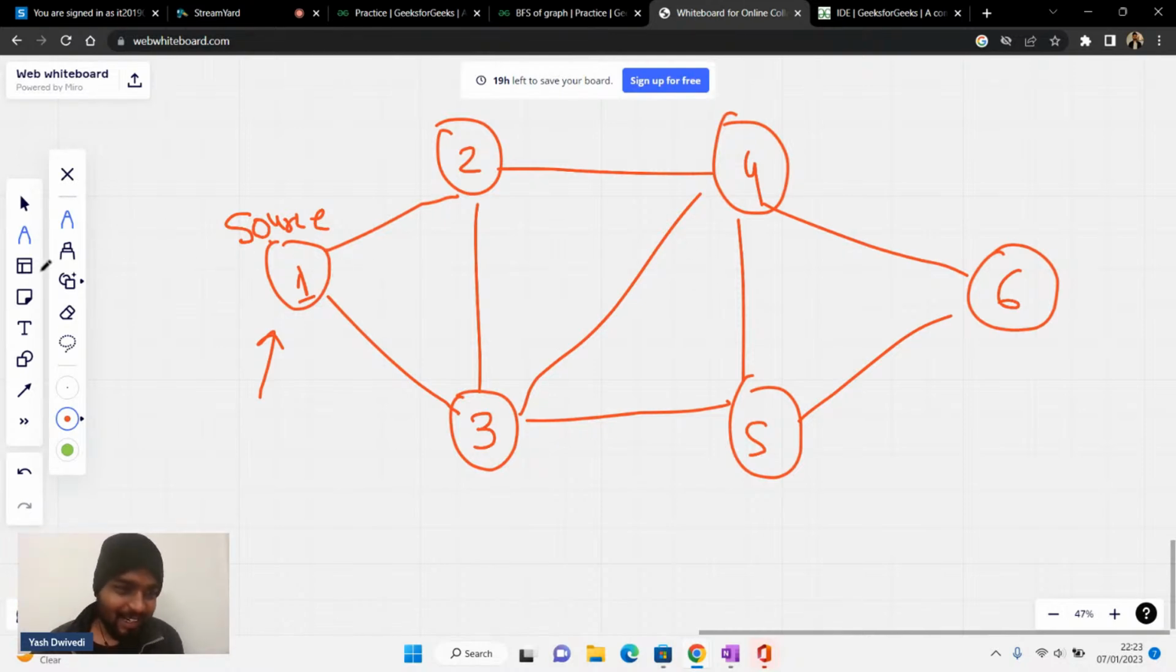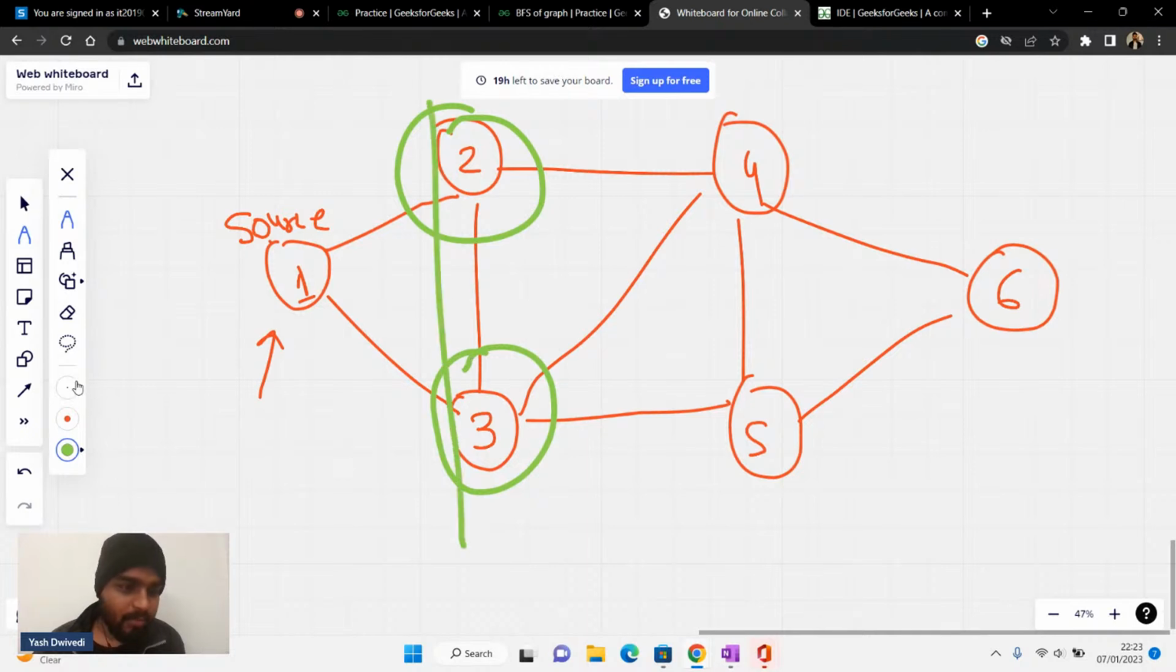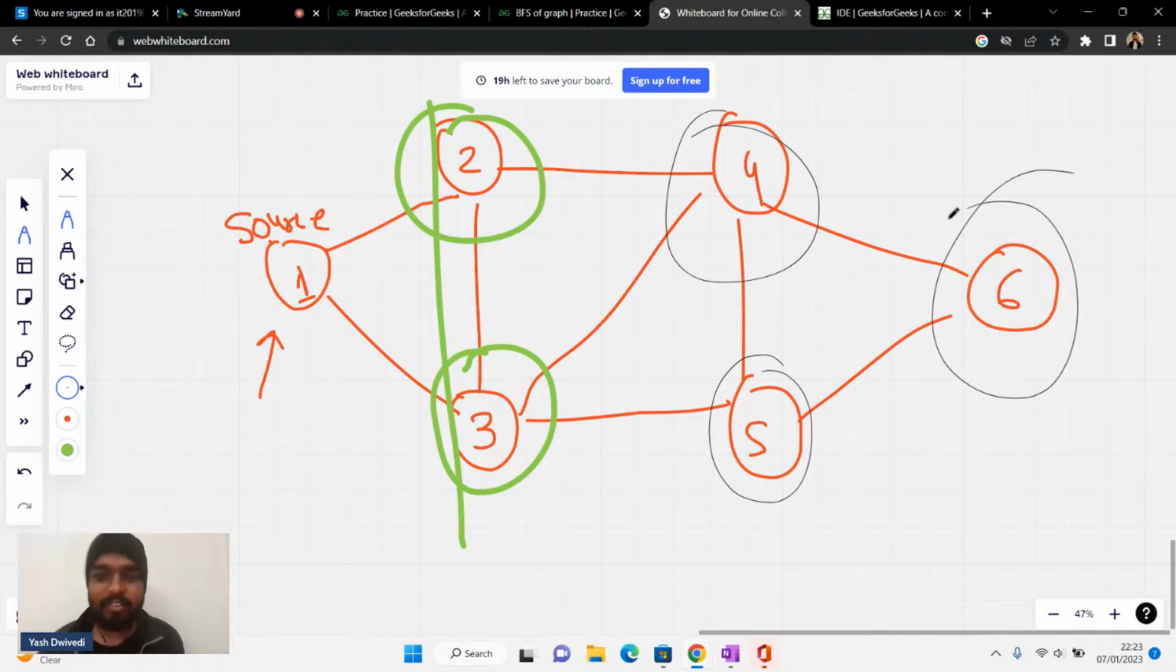Let's say this is the thing, right? If I'm starting from here, first of all I'll visit this guy. Then I'll visit these two people. Starting from one, I'll visit these two people first. Then after that, I'll visit this node and this node at the same level, and then after that I'll visit this. Is it clear? According to me, this is the 1 degree, this is the 2 degree, and this is the 3 degree. Is it clear to everyone?